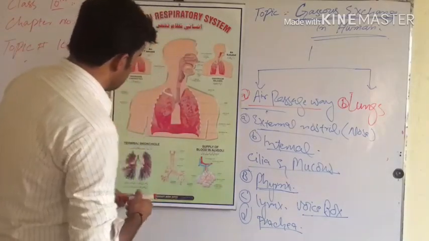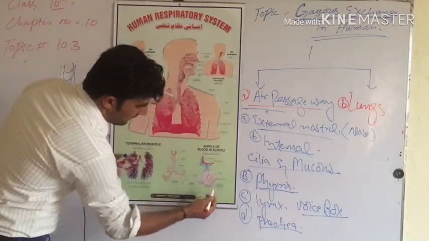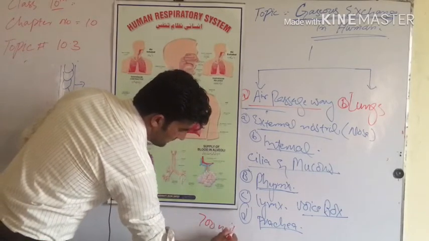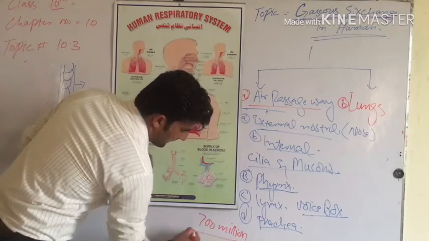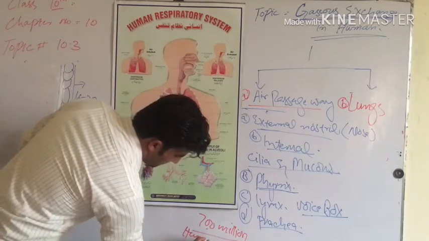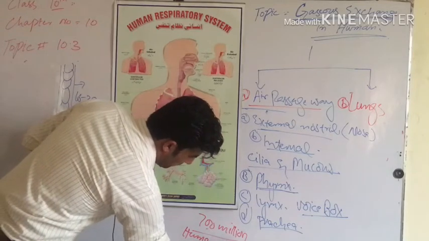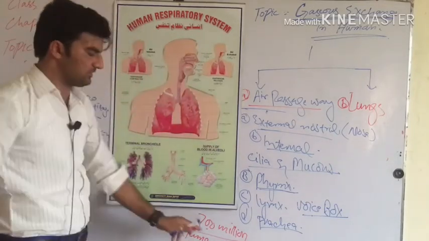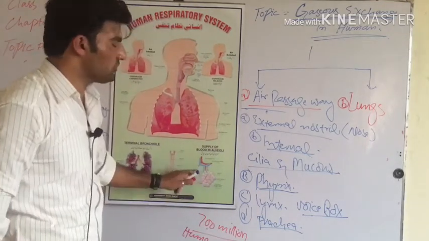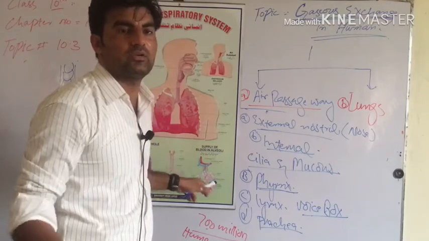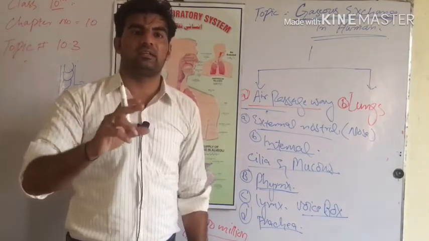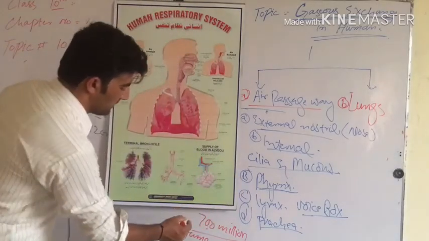Now these alveoli are more than 700 million in number in human lungs. More than 700 million alveoli are present inside the lungs of a human.